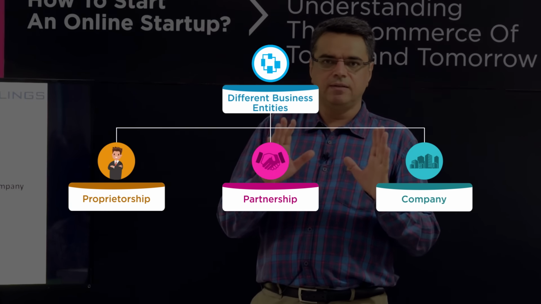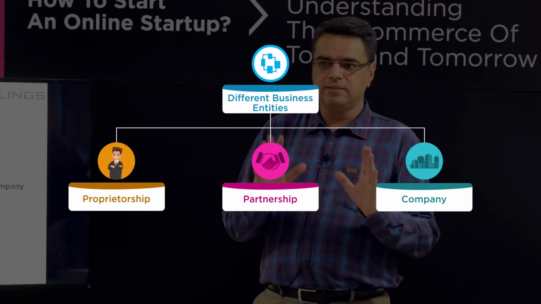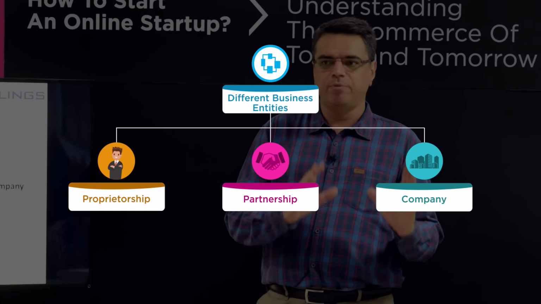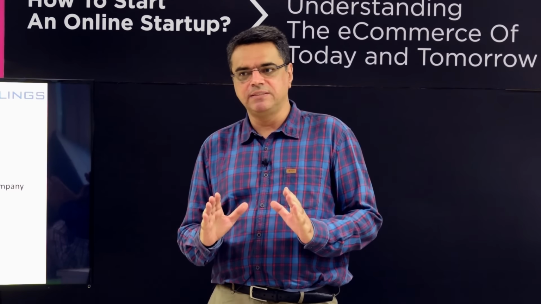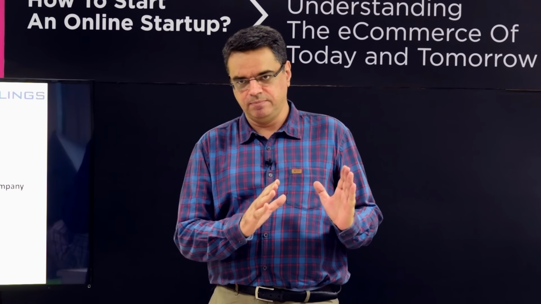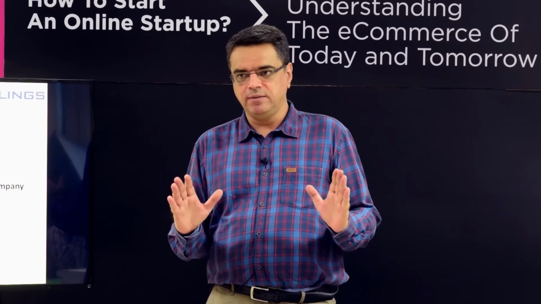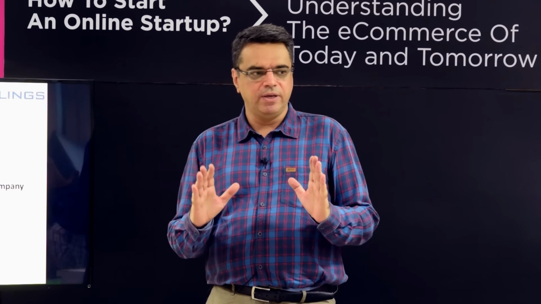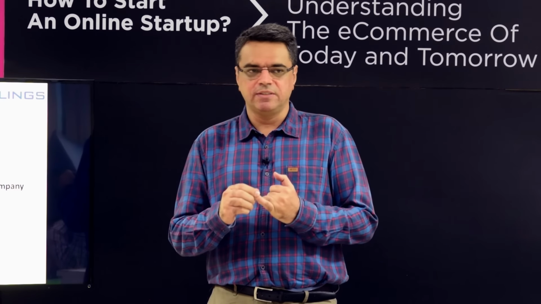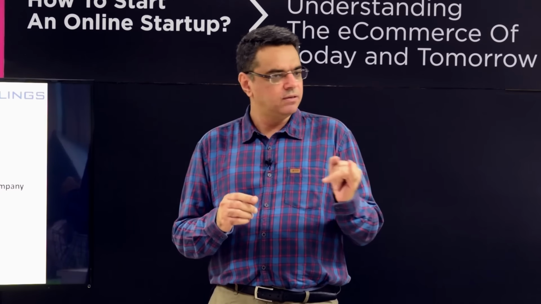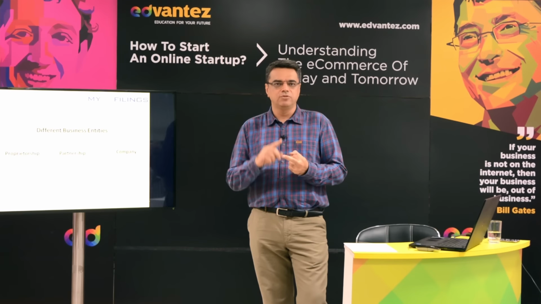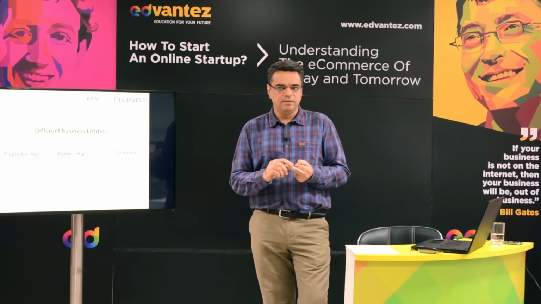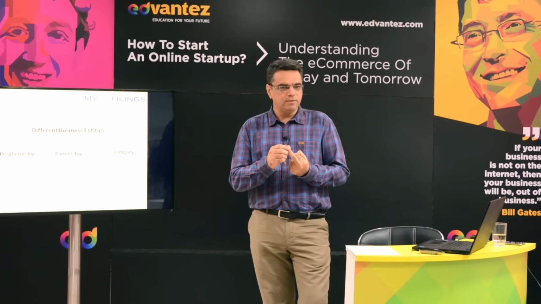Proprietorship is, you can say, the oldest type of business entity in India. More than 70% of Indian business is proprietorship. Very easy to start. No perpetual succession. Perpetual succession, does anyone know about that? Yeah. So the proprietor is the owner.